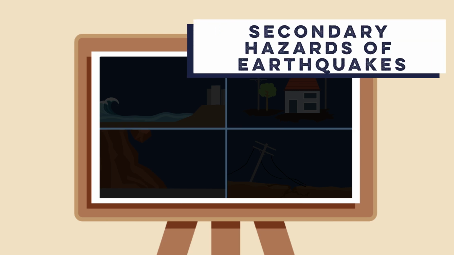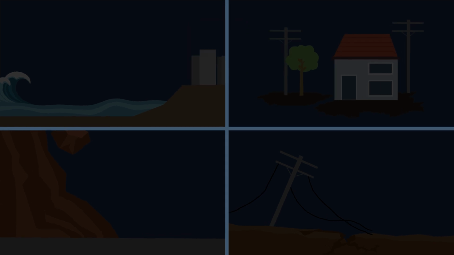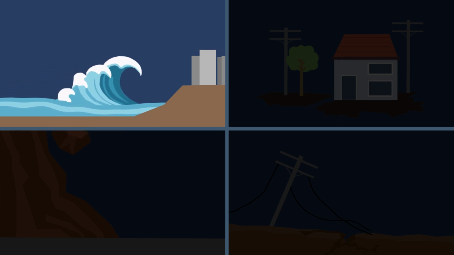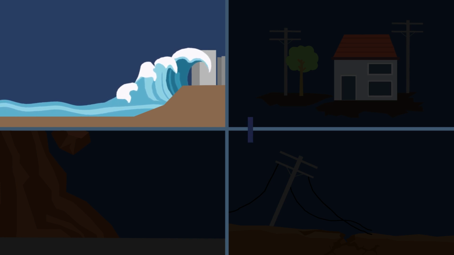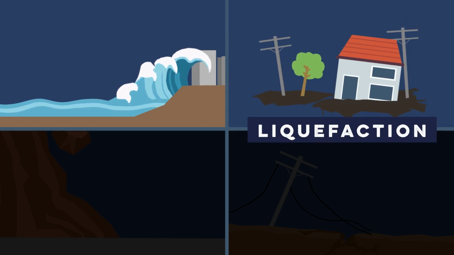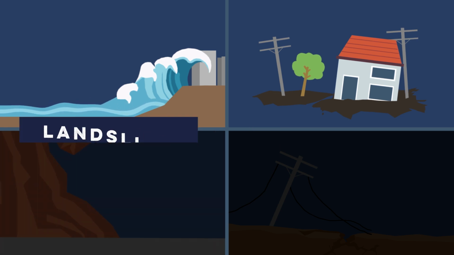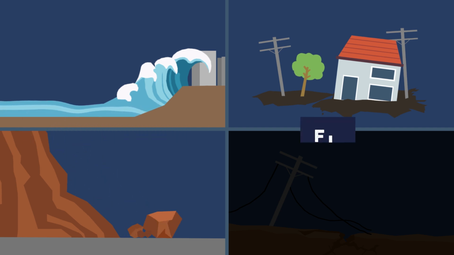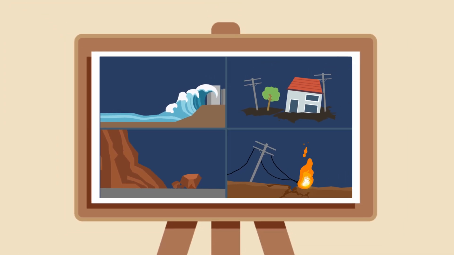Step 5. Secondary hazards of earthquakes. Secondary earthquake hazards often cause the greatest damage. Tsunamis, triggered by underwater earthquakes, can devastate coastal areas, as seen in the 2004 Indian Ocean tsunami. Soil liquefaction, where saturated ground behaves like a liquid, causing buildings to sink or tilt. Landslides, especially in mountains or unstable regions. And fires caused by ruptured gas and electricity lines. In some cases, secondary hazards account for more deaths than the earthquake itself.